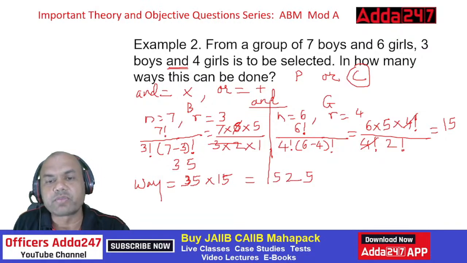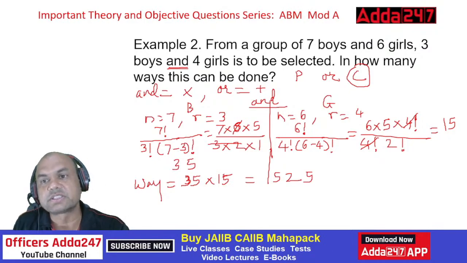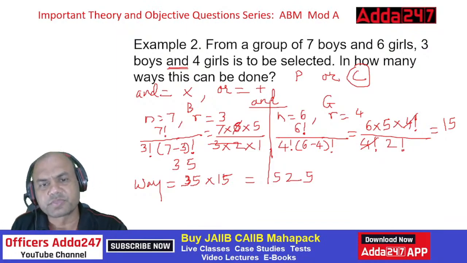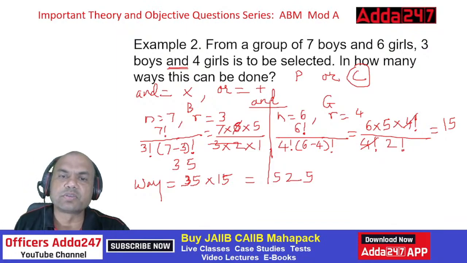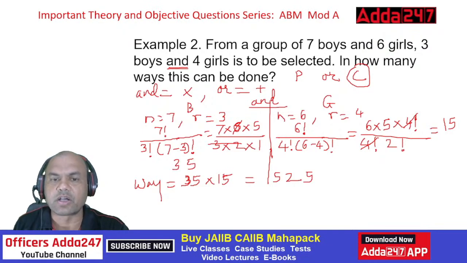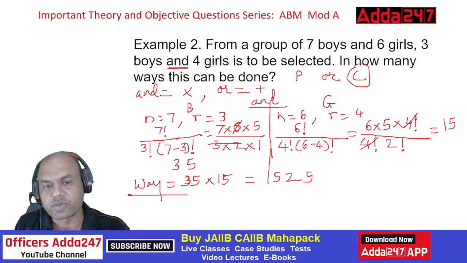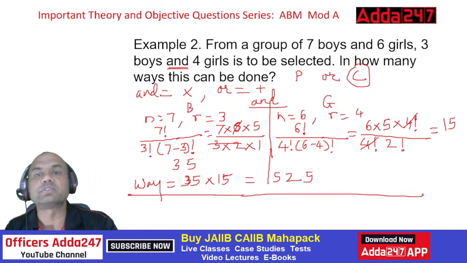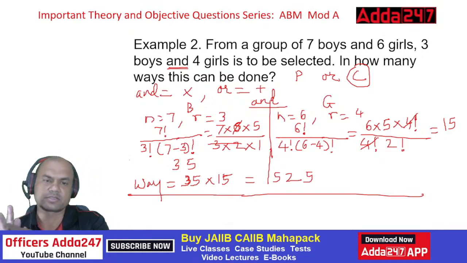In 525 ways, you can select 3 boys and 4 girls out of 7 boys and 6 girls and arrange them. Okay. Suppose I ask you one question now, let's see how many of you can solve this. The question is: you have to select 3 boys or 4 girls. Now give me the answer.